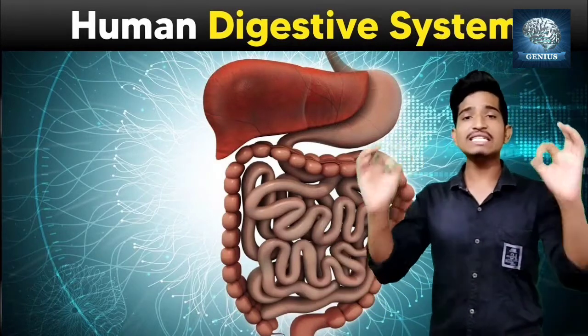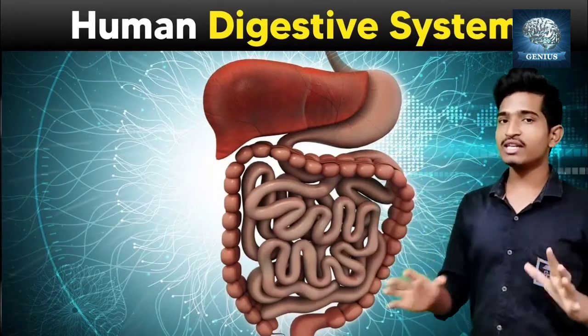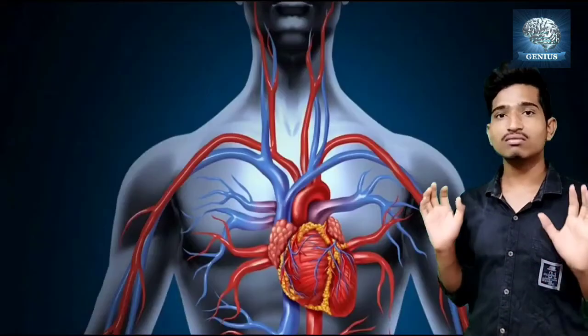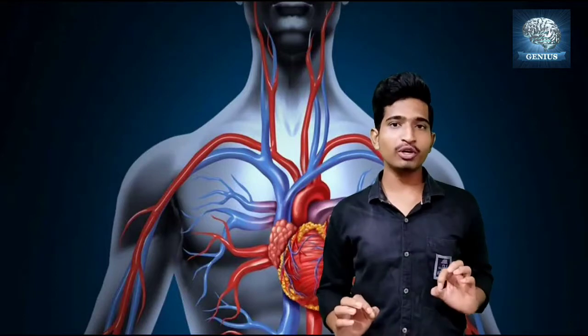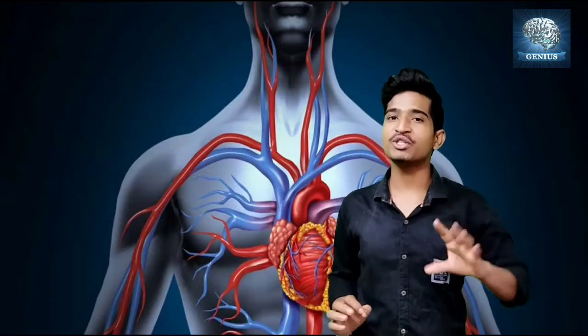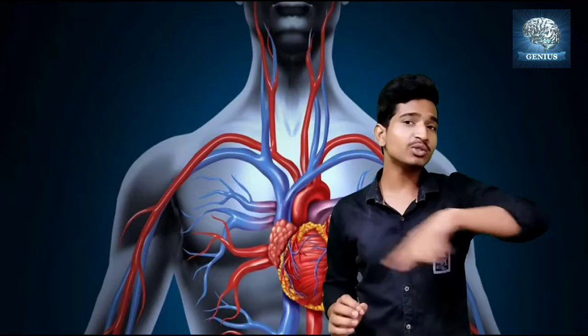Why? Because in each and every part of the body, cells are present. Those cells need that glucose. That's why it has to be transported to every part of the body. That's why transportation is needed. The glucose has to be transported.